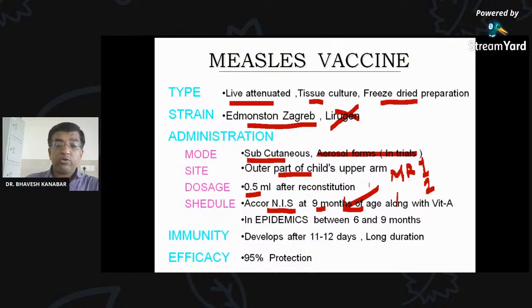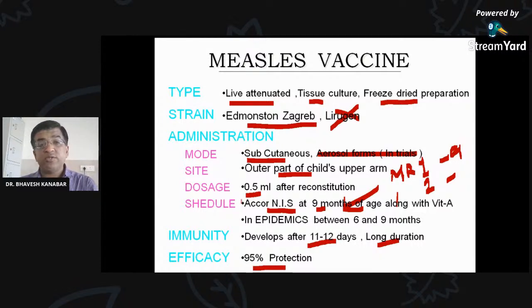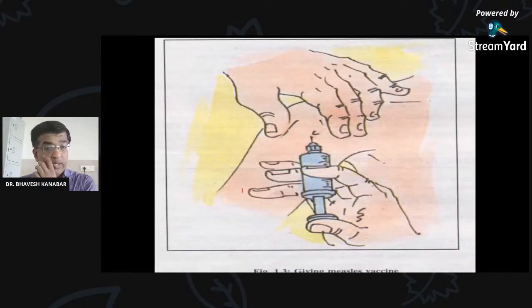So you have to remember both of these, MR1 and MR2. MR1 at 9 months, and MR2 between 16 to 24 months. In an epidemic, it can also be given between 6 to 9 months. Immunity develops after 11 to 12 days and it is almost lifelong. 95% protection can be achieved with this measles vaccine. So that is subcutaneous measles vaccine.